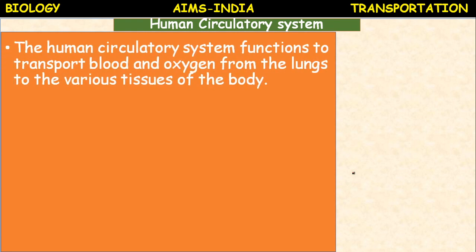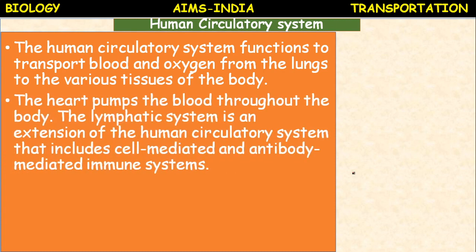Human circulatory system. The human circulatory system functions to transport blood and oxygen from the lungs to the various tissues of the body. The heart pumps the blood throughout the body. The lymphatic system is another extension of the human circulatory system that includes cell mediated and antibody mediated immune systems.